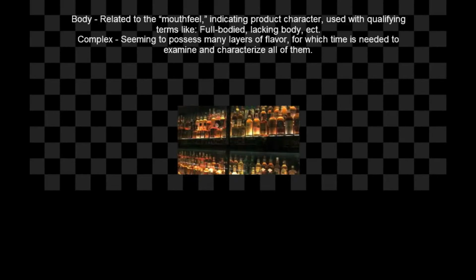Next, let's discuss the verbiage of whiskey. The word body refers to the related mouthfeel, indicating product character, used with qualifying terms. Full-bodied, lacking body, etc. Complex refers to seeming to possess many layers of flavor, for which time is needed to examine and characterize all of them.